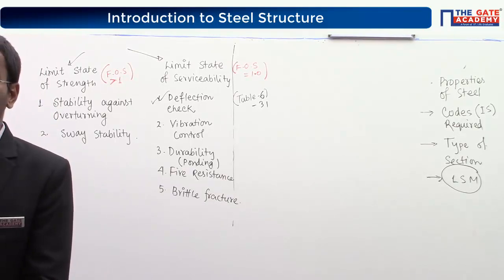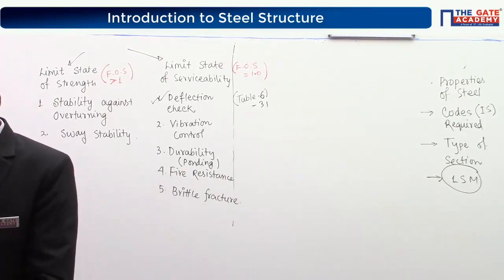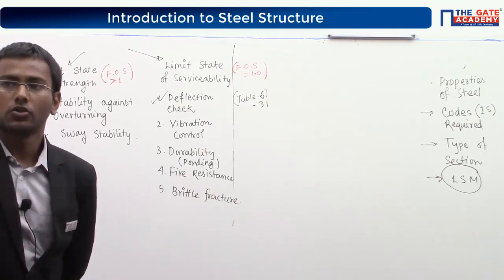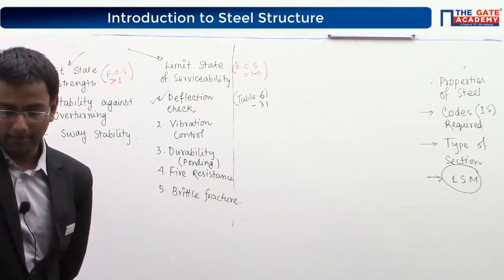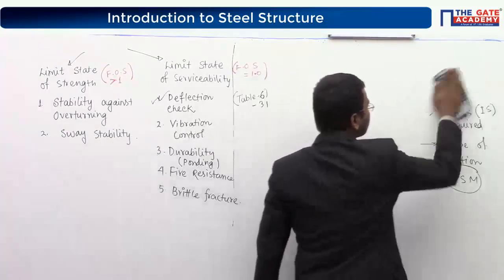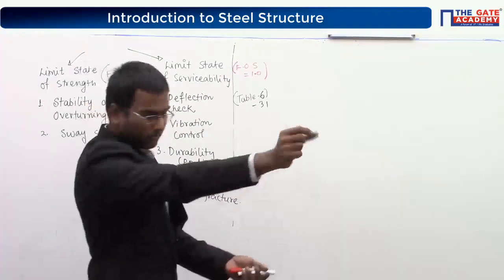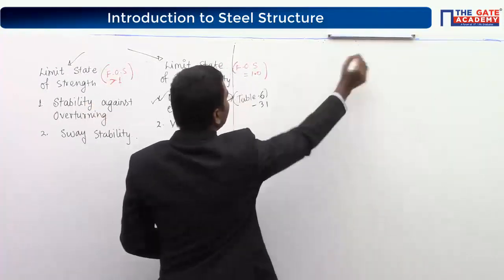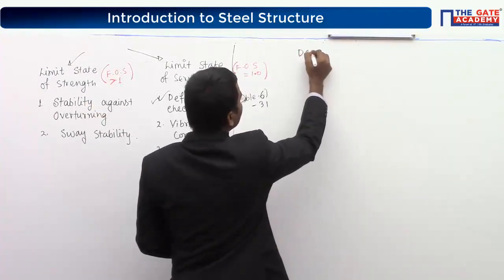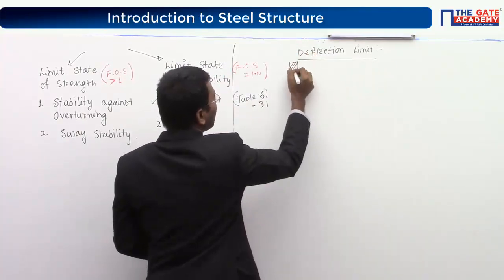So in that table, open your table please quickly. There are two types of buildings provided: one is your industrial buildings and one is your other type of buildings. So, deflection limit. The first one is for your industrial buildings.